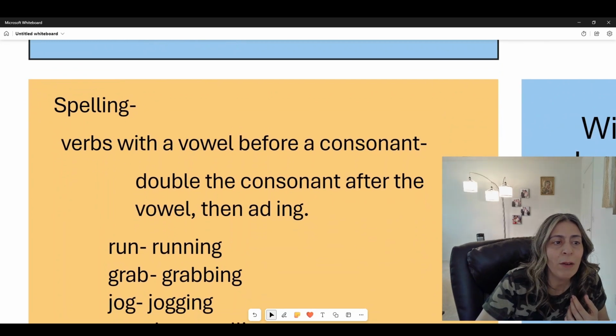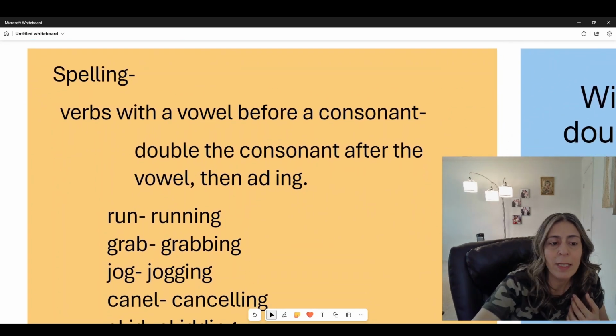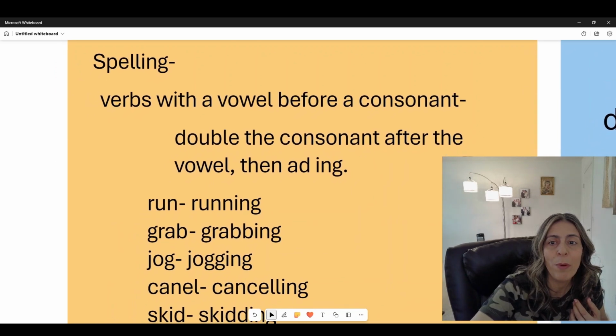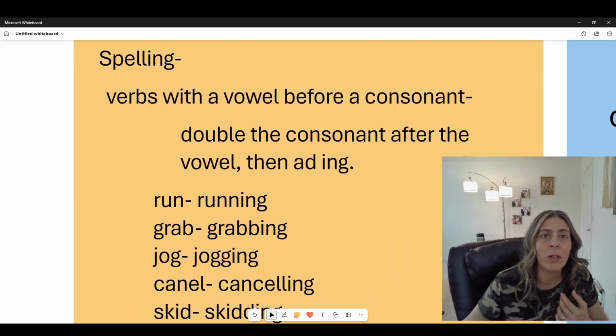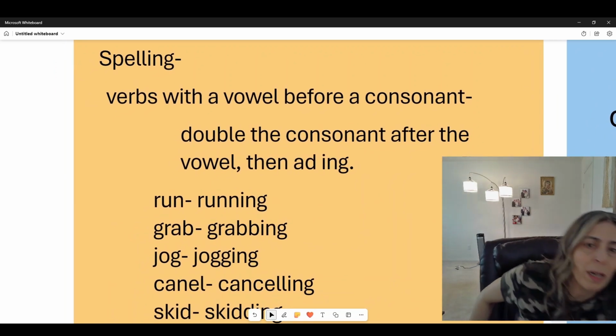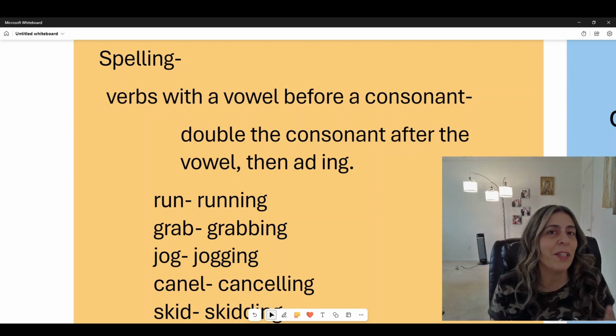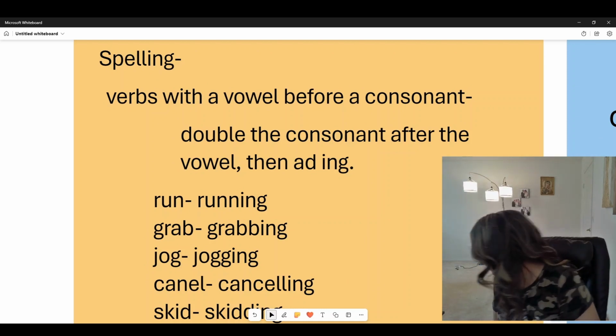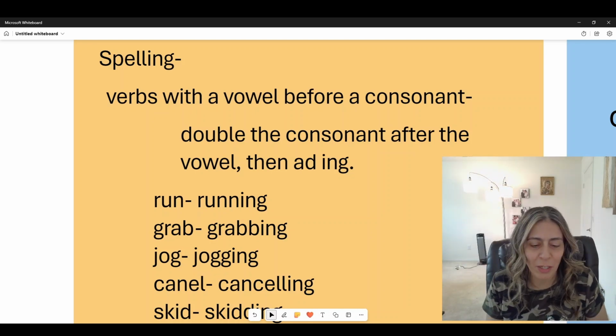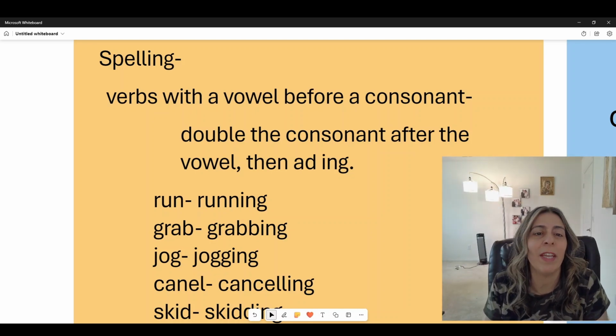When we have verbs that are ending with a vowel before a consonant, okay? A vowel before a consonant. The vowels of the alphabet. Do I have the... I don't have the drum. Okay. The vowels of the alphabet.